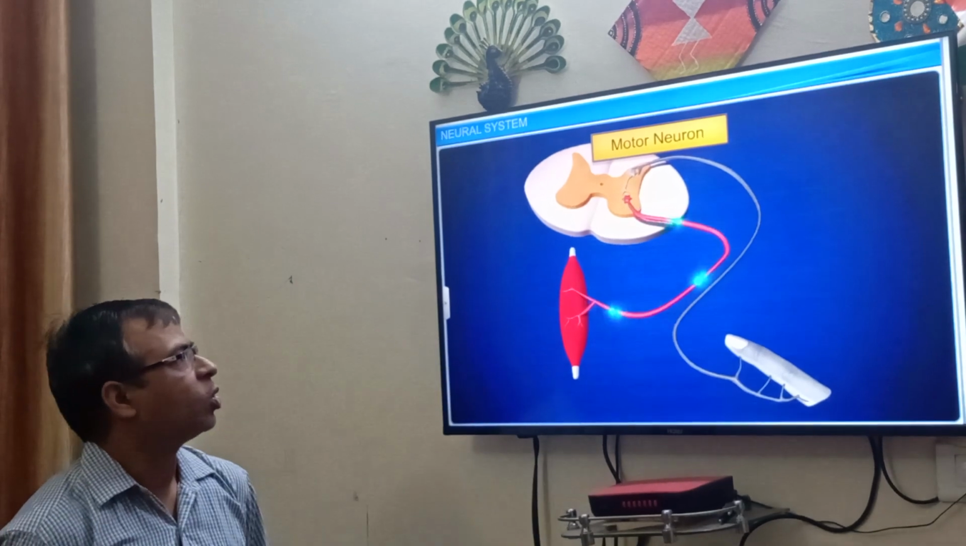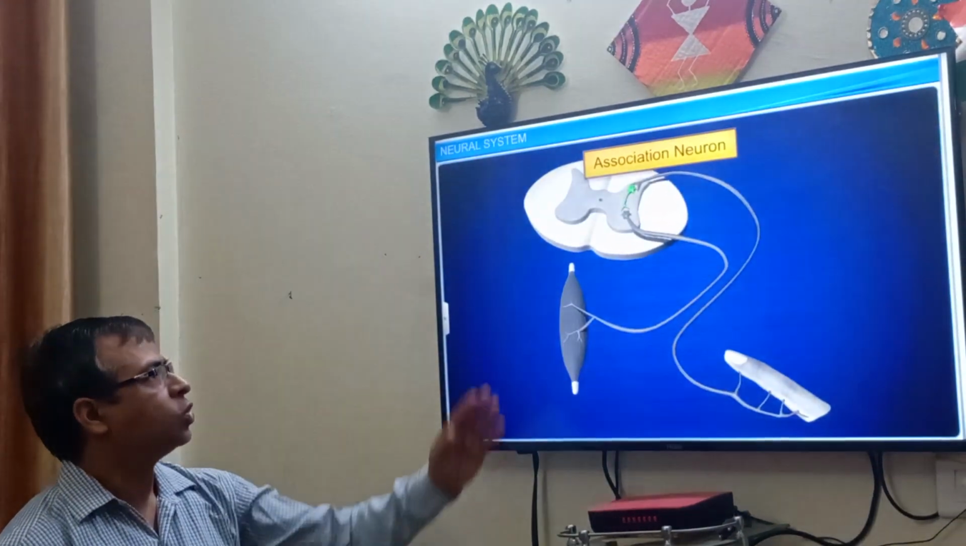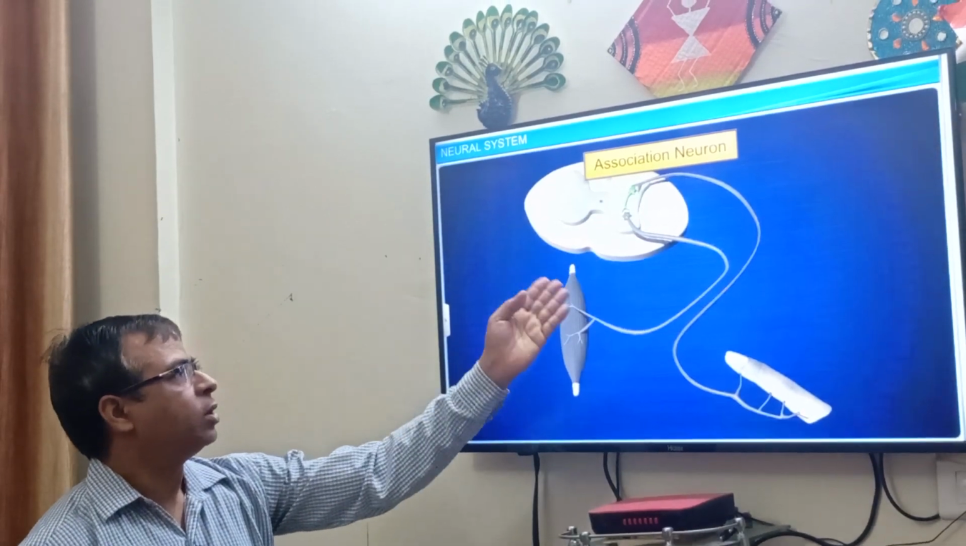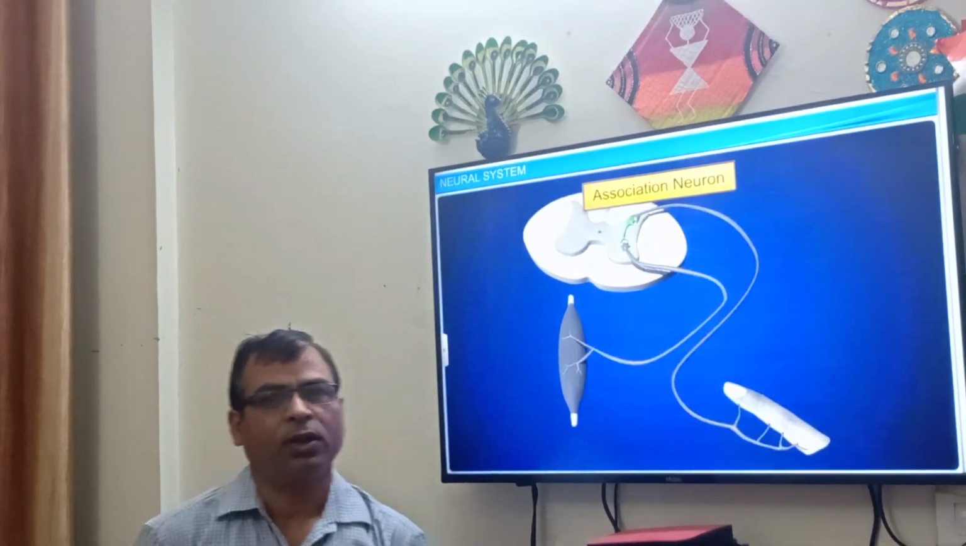The signal is passing from the CNS to the association neurons, where they connect the sensory neurons and the motor neurons.